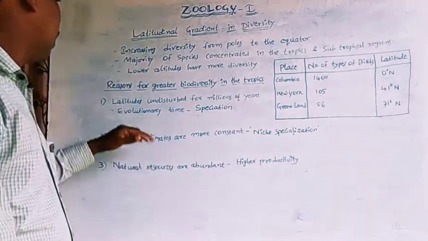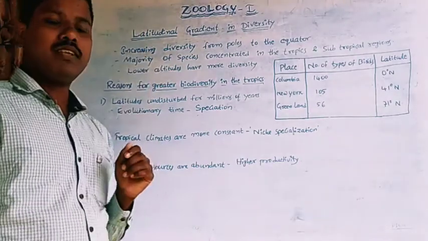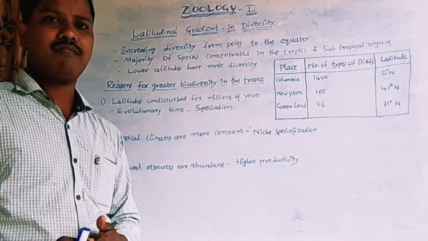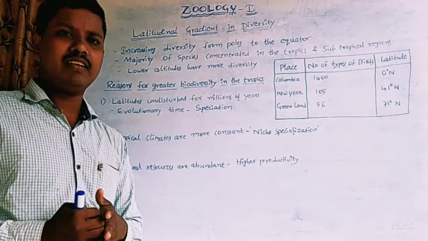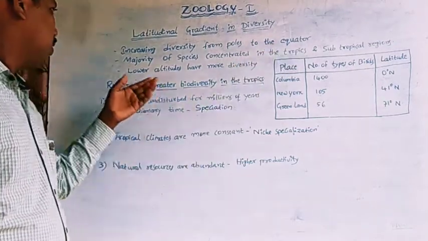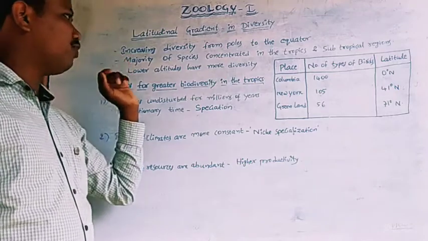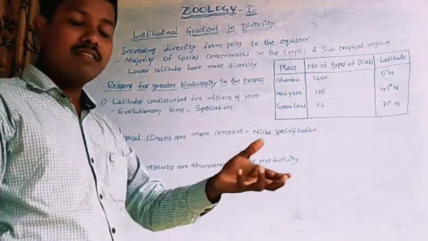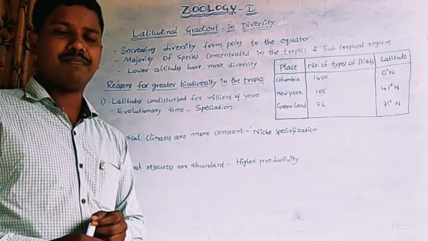So here, there is an increasing diversity from the poles to the equator. The majority of species are concentrated in the tropics and subtropical regions.